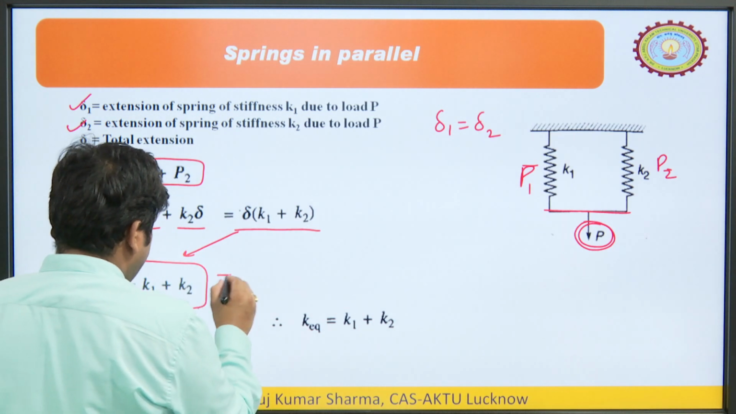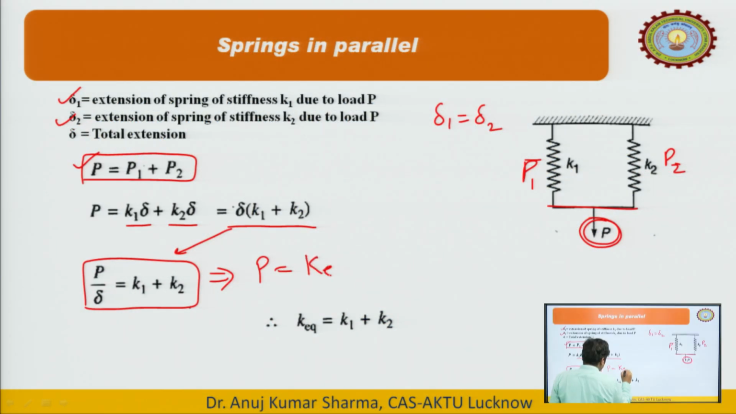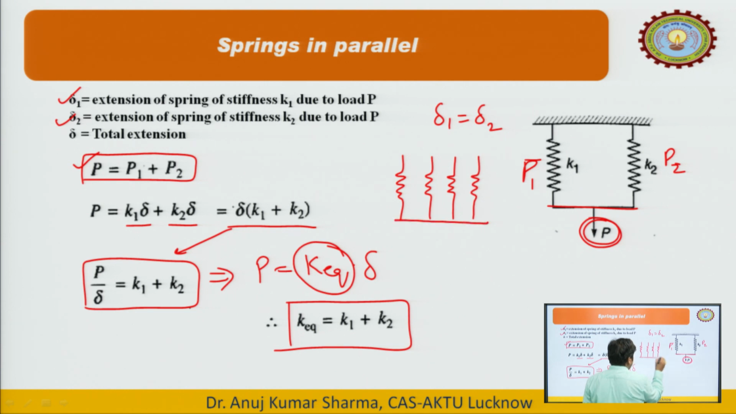Here, you can write this equation as P equals KEQ into delta, so this KEQ will become K1 plus K2. This is a little bit simpler: we can add the spring constants simply. If we have 4 springs like this, we can simply add K1 plus K2 plus K3 plus K4. Likewise, we can calculate the equivalent spring constant for the composite spring system.